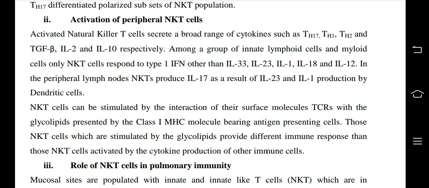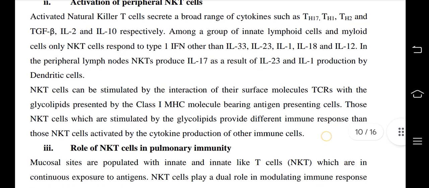Continuation. Activation of peripheral NK cells. Activated natural killer T cells secrete a broad range of cytokines such as Th17, Th1, Th2, and TGF-beta, IL-2, and IL-10 respectively among a group of innate lymphoid cells and myeloid cells. Only NKT cells respond to type 1 IFN other than IL-33, IL-23, and IL-1, IL-18, and